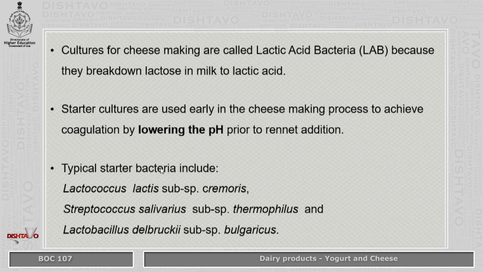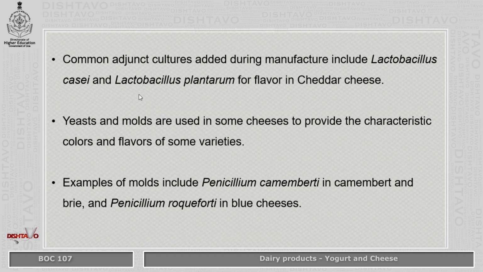Now, the typical starter cultures that are added are Lactococcus lactis subsp. cremoris, Streptococcus salivarius subsp. thermophilus, and Lactobacillus delbrueckii subsp. bulgaricus. And along with that, some other cultures can also be added, that is Lactobacillus casei and Lactobacillus plantarum. This is with regard to cheddar cheese. And then we have some yeast and molds which can also be added.